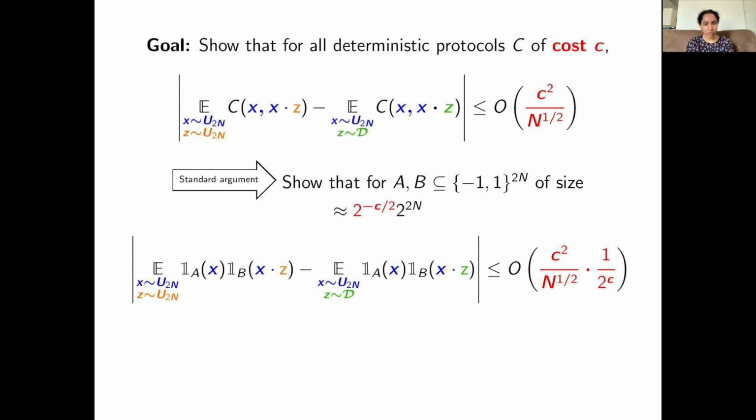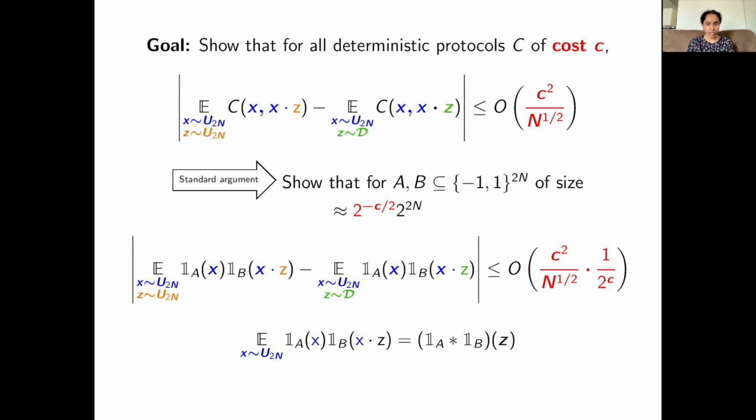That is, we want to show that for sets A and B, whose measure is roughly 2 to the minus c, the advantage of the rectangle indicator A times indicator B in distinguishing these two distributions is at most this quantity, which is c squared over square root n times 1 over 2 to the c. If we could prove this, then by adding up this inequality over all rectangles in the partition, we will get our desired inequality. So now our goal is to show this inequality.